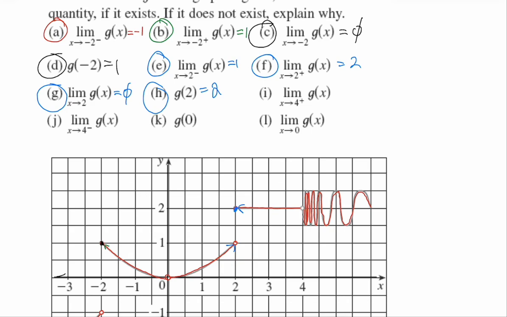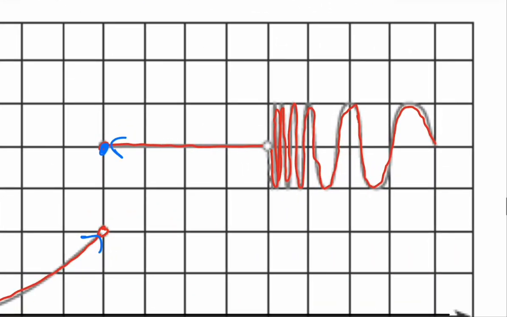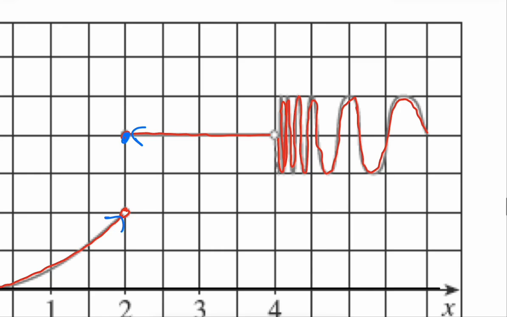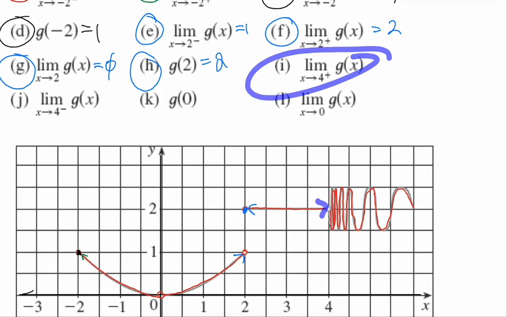And then finally, we're dealing with 4. An X value of 4 is heading to a height of 2 from the left. That's this one. Oh no, that's from the right. I'm sorry.